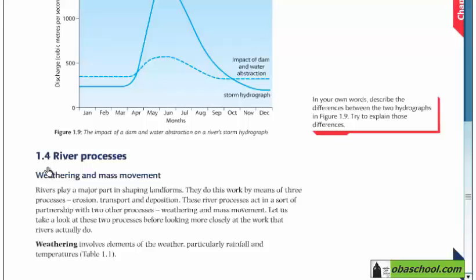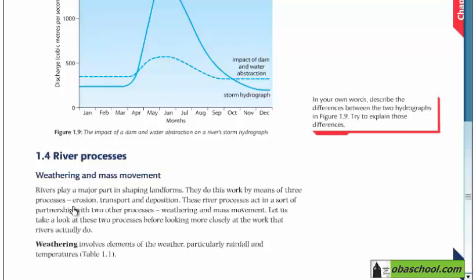Page 7, 1.4 River Processes, Weathering and Mass Movement. Rivers play a major role in shaping landforms. Rivers shape the landform by means of three processes. The first one is erosion, which is the breaking of the rocks. The second one is transport, which is through the river. And the third is deposition, which is the settlement of the rocks.